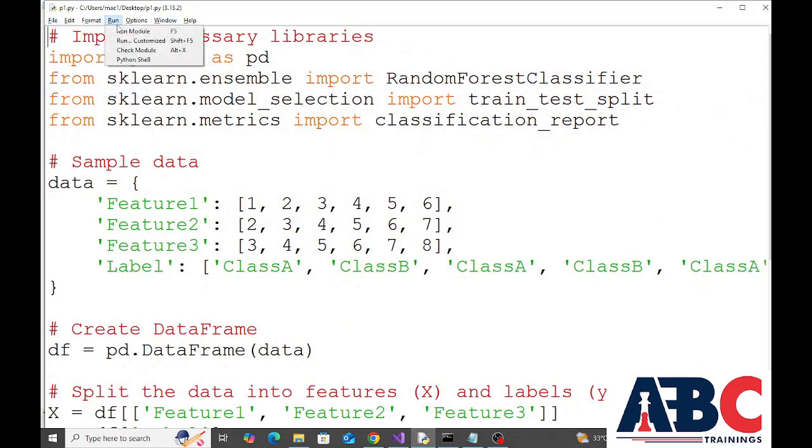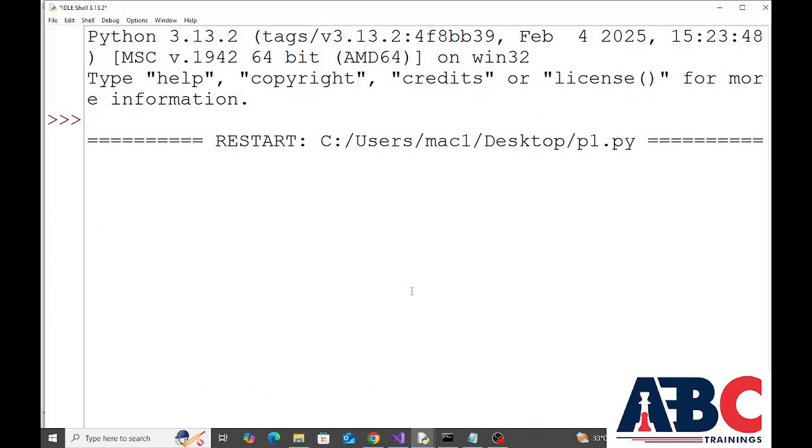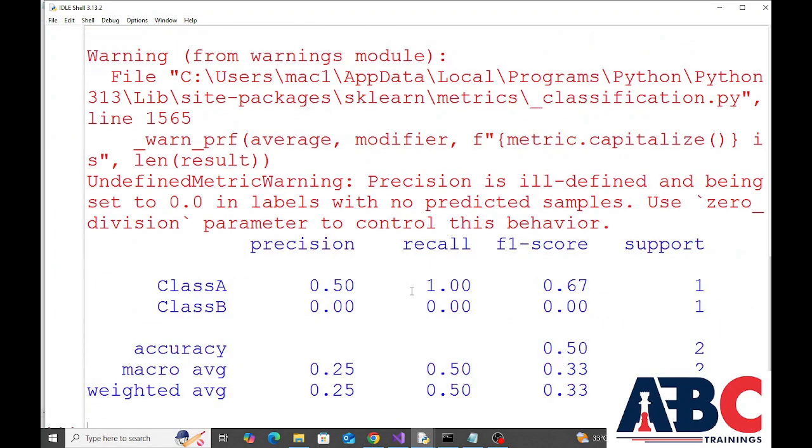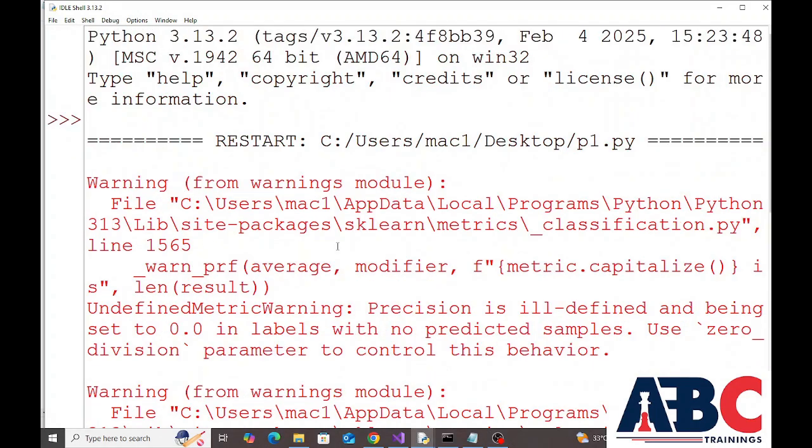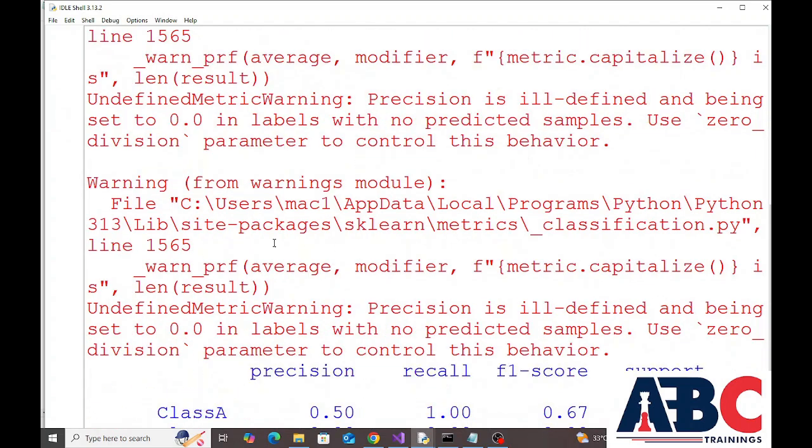I am once again executing this particular Python program. So, this Python program has some errors. Let me resolve these errors.